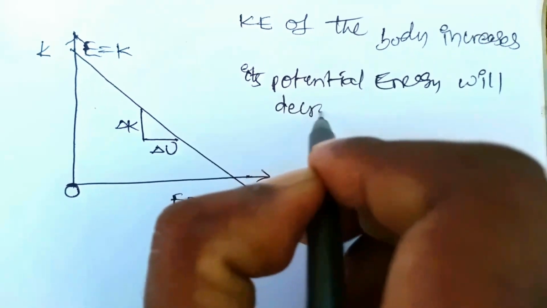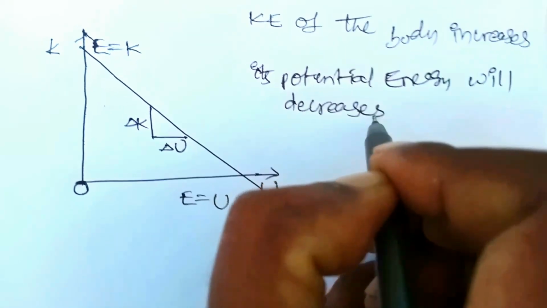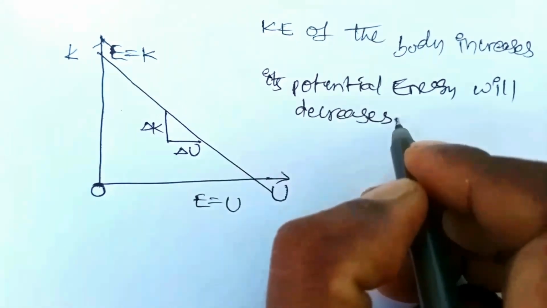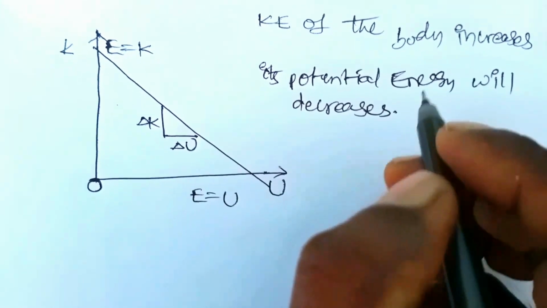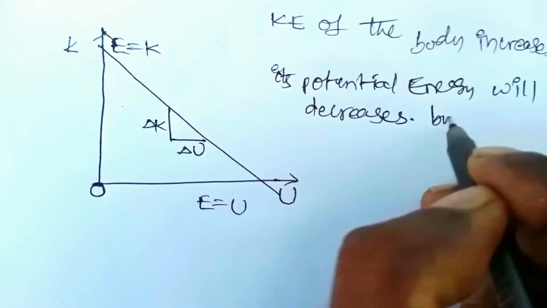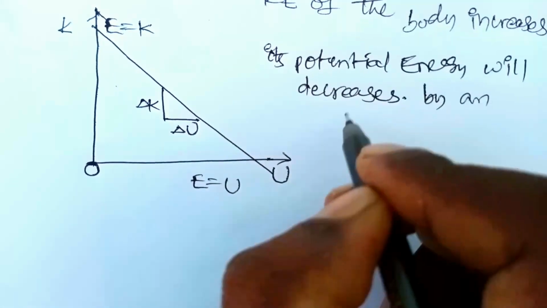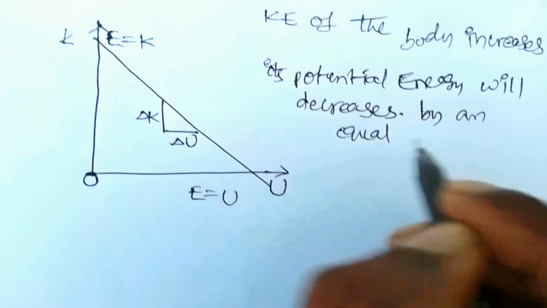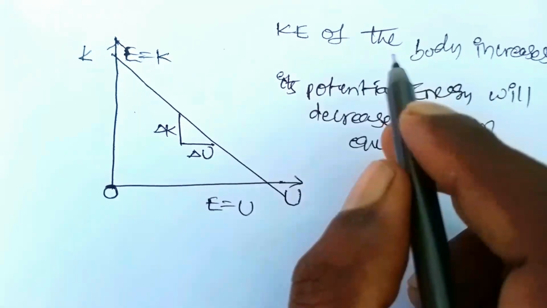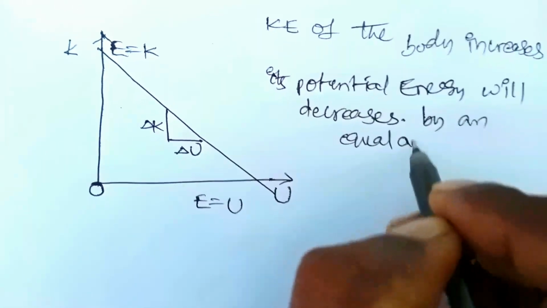Kinetic energy will increase, and the potential energy of the body will decrease by an equal amount. How much potential energy decreases, that much kinetic energy will increase.